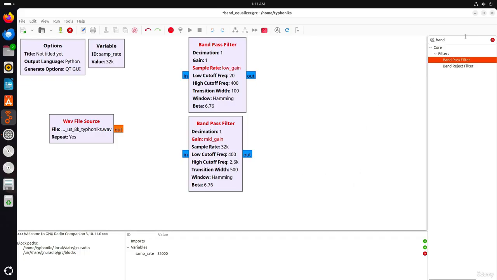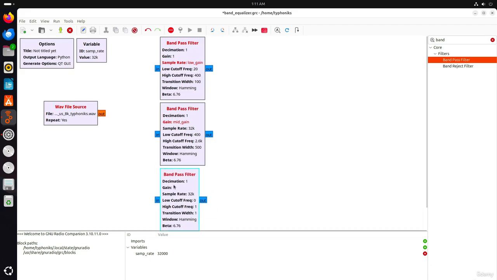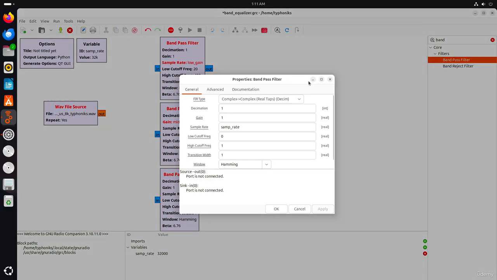And lastly, we will add the high frequency band. Let's get another band pass filter from this toolbox and open this block to configure it. For the low cutoff frequency, we will set 2600 and high cutoff frequency to 10,000. Transition width to 1000. And for the gain field, again, we will use the high gain variable to control the gain. That's it.